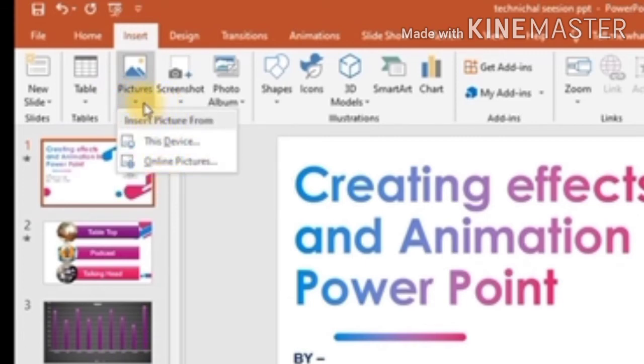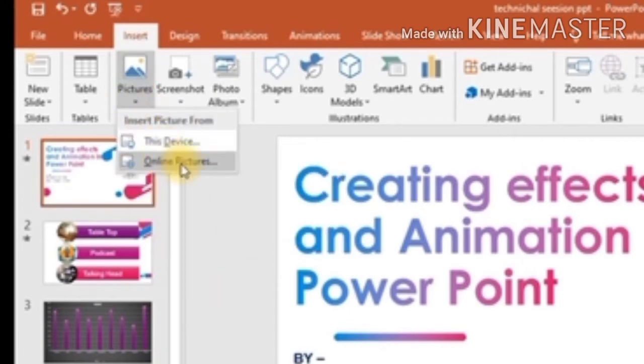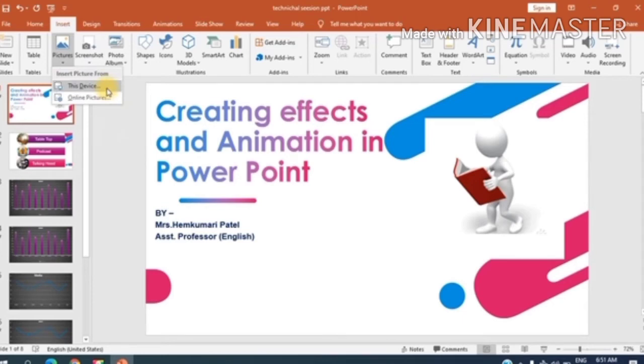When we click on the drop down option Pictures, we can see two options here. The first one, insert picture from: this device, and the second one is online. So we have two ways: we can use something which we have saved on our laptop or desktop, and the second one we can get online.